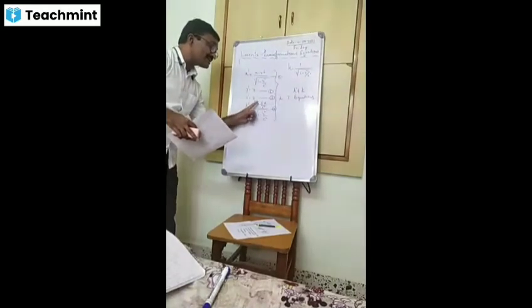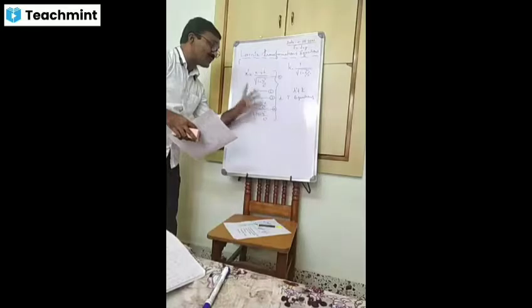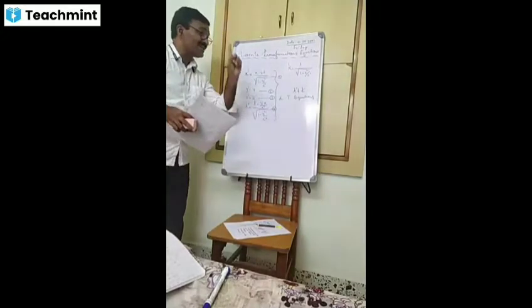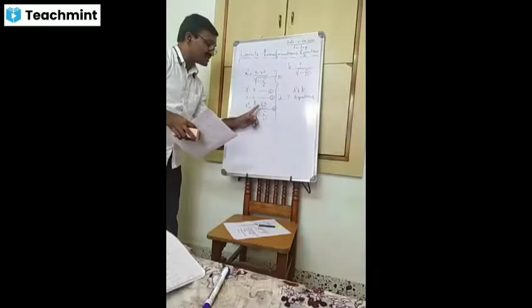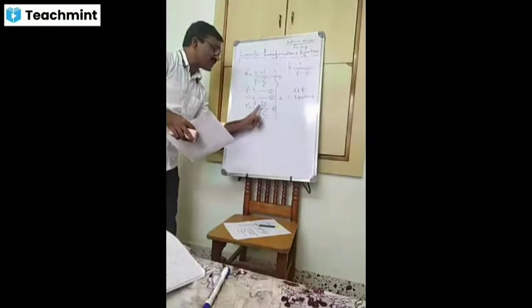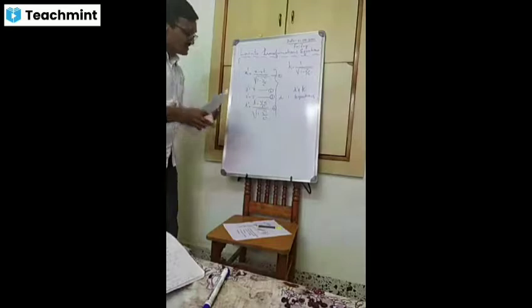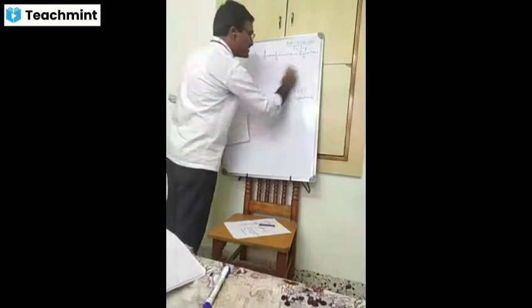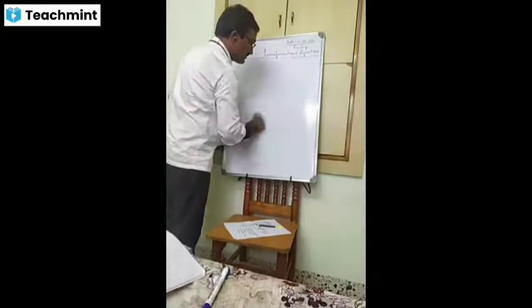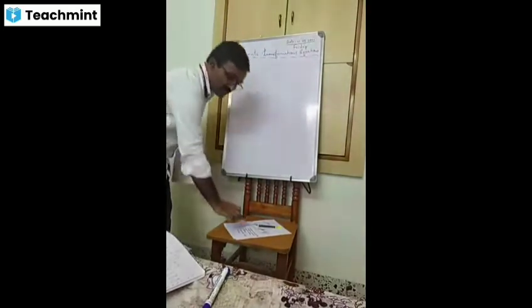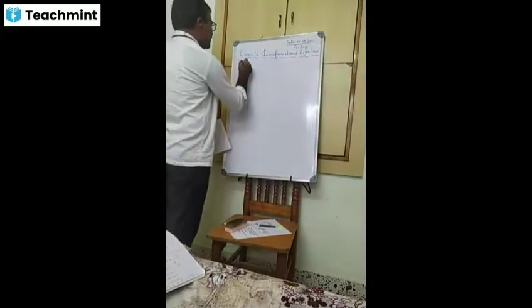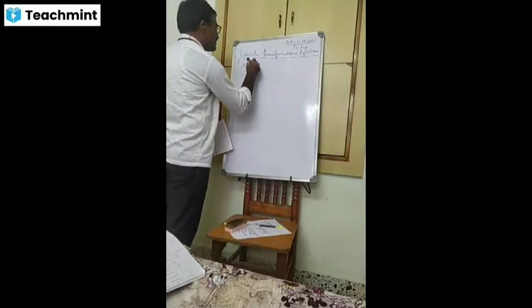Therefore, t minus vx, where v is the velocity of the object and x is the position coordinate from the S frame, the rest frame, over c square, again divided by the square root of 1 minus v square by c square. These are important for examination, and may appear for 2 marks: write the Lorentz transformation equations. Let us know the significance.